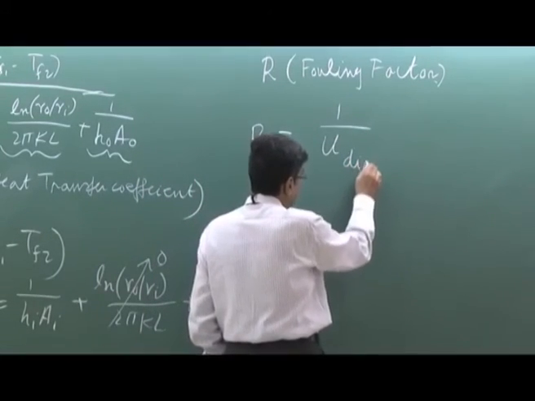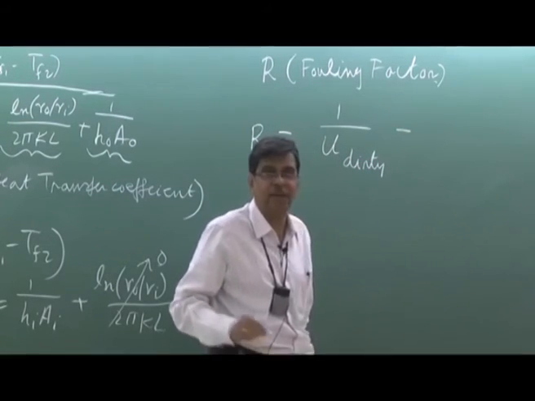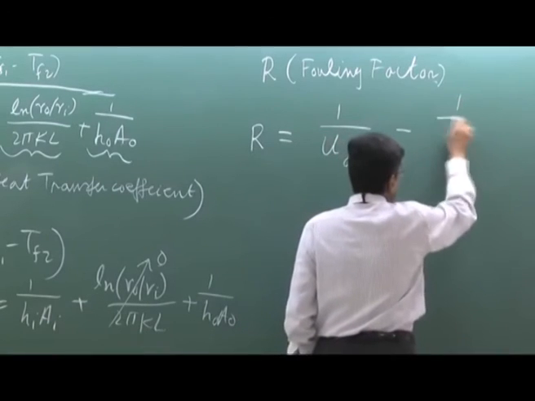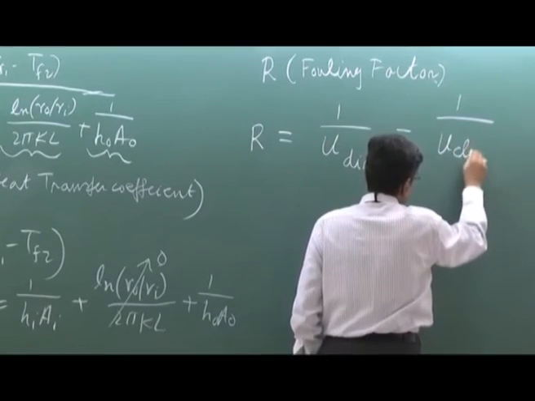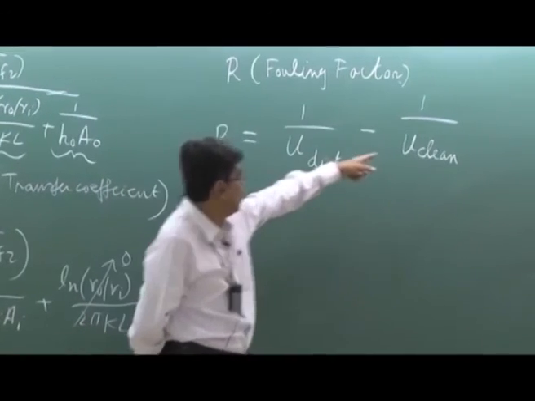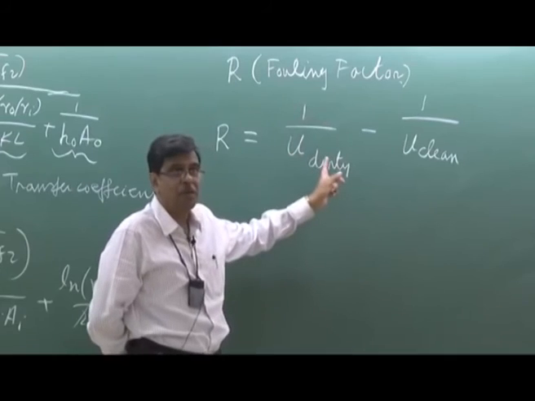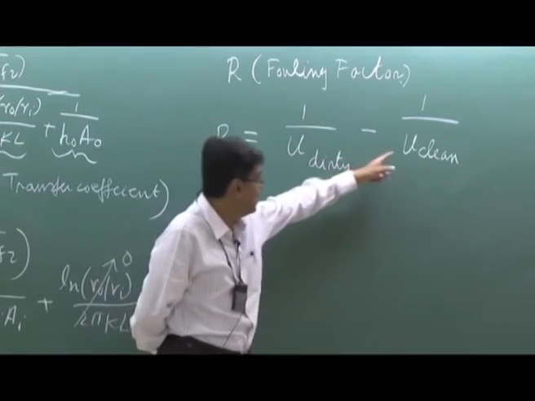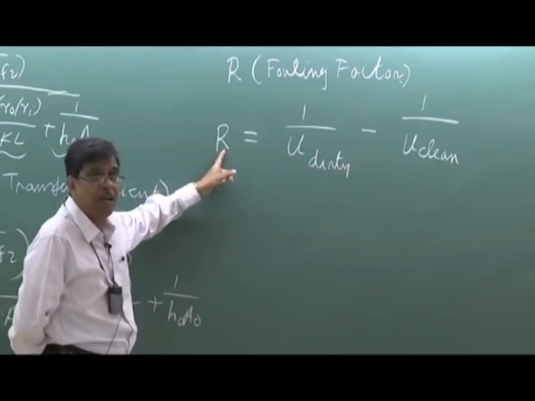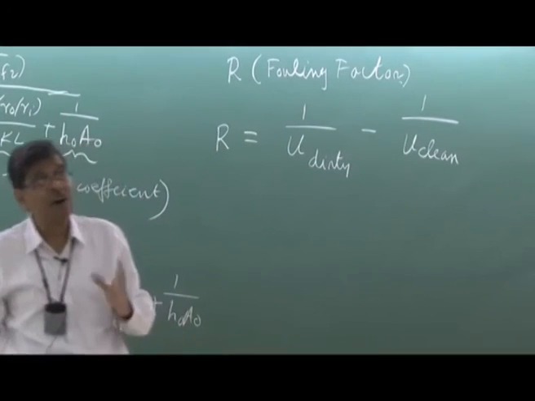U dirty, this is the definition of fouling factor in terms of a resistance, minus U clean. That means the 1 by U dirty is more than 1 by U clean. That means the resistance of the dirty tube is more than the resistance of the clean tube by this factor R. This is a fouling factor.